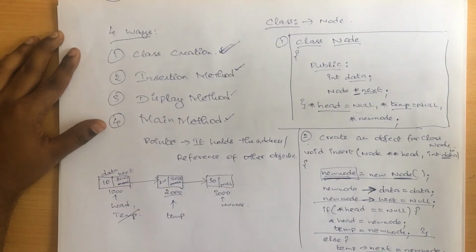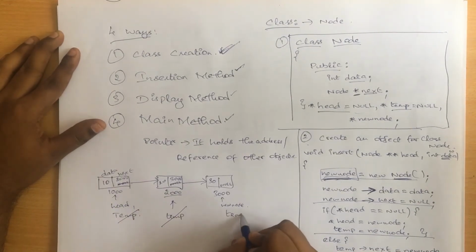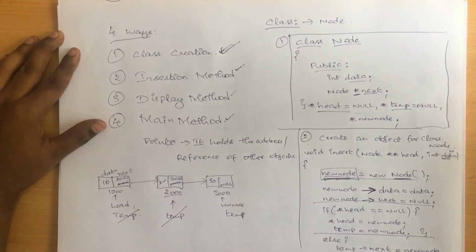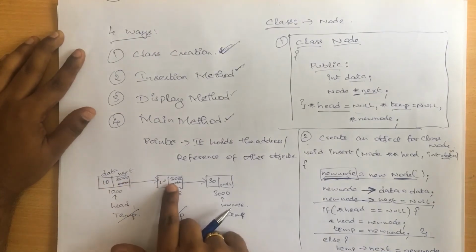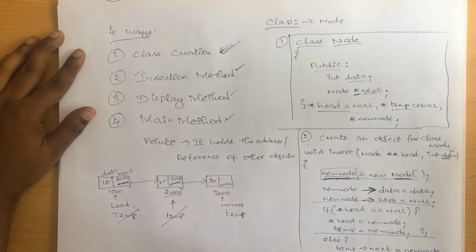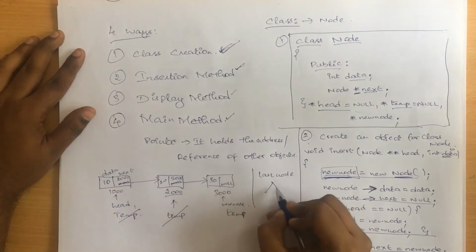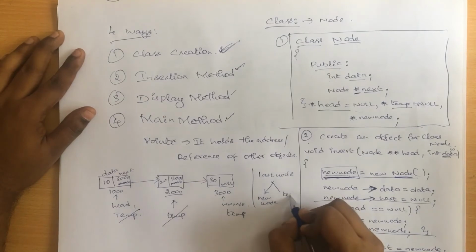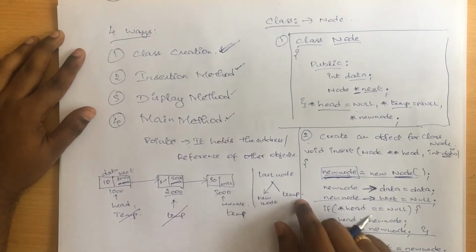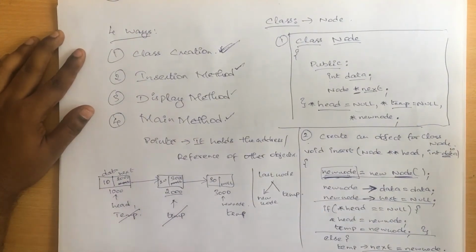So again the next step is temp equal to new node. So now temp is not pointing towards 2000, temp will be pointing towards my new node. So this is how your program works. And if you closely analyze this, your head will always be pointing towards the first node, the second node, the third node, and so on. And at last, the last node will be pointed to by two variables. One is your new node and another one is your temp. So these two objects will be pointing towards your last node. So this is how your program execution completely works.